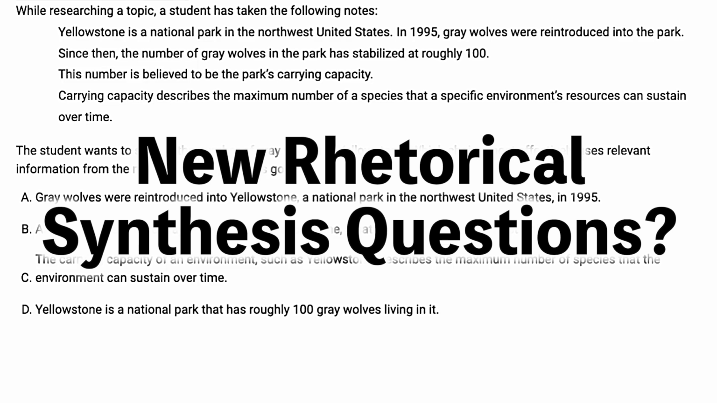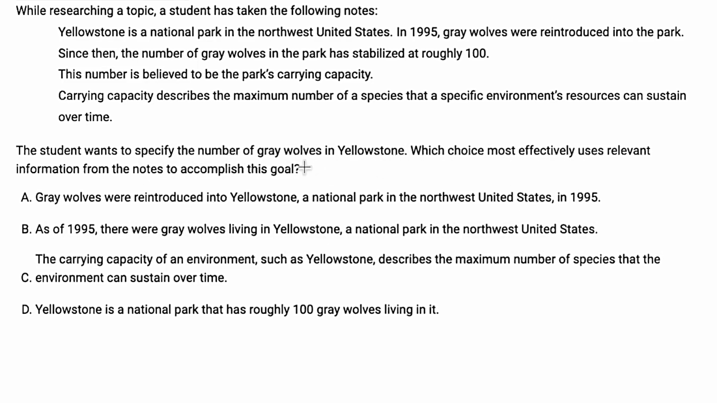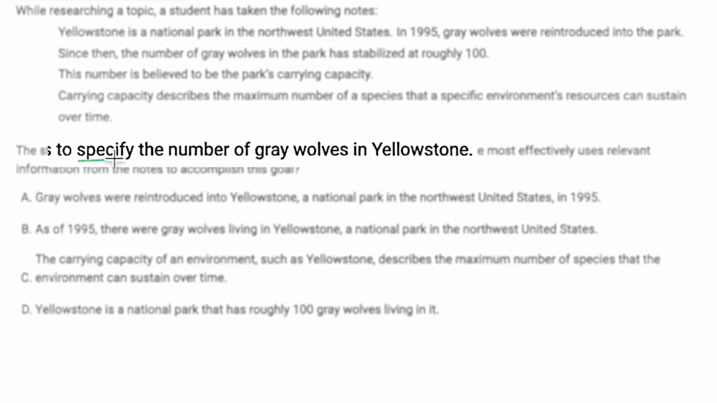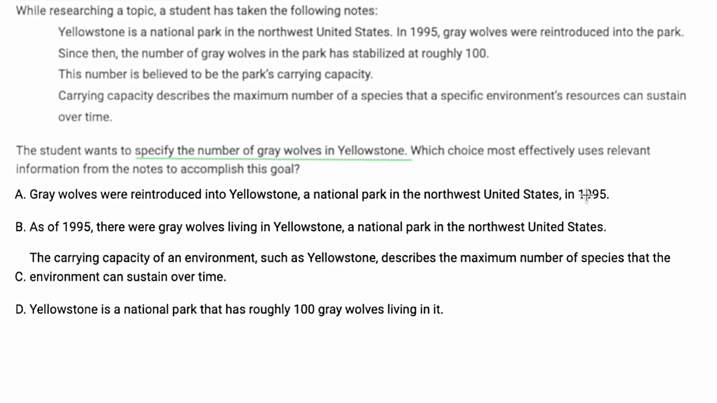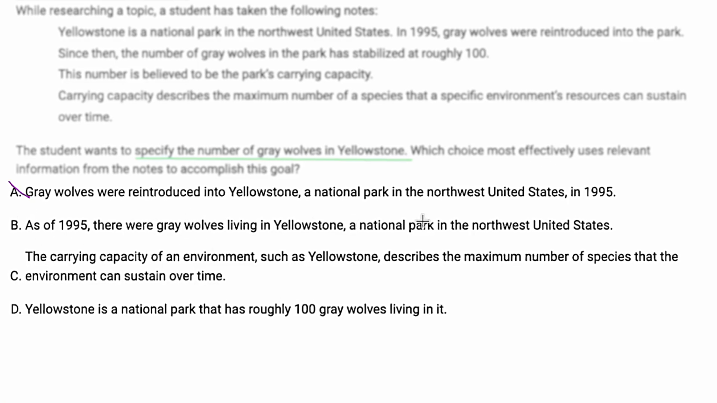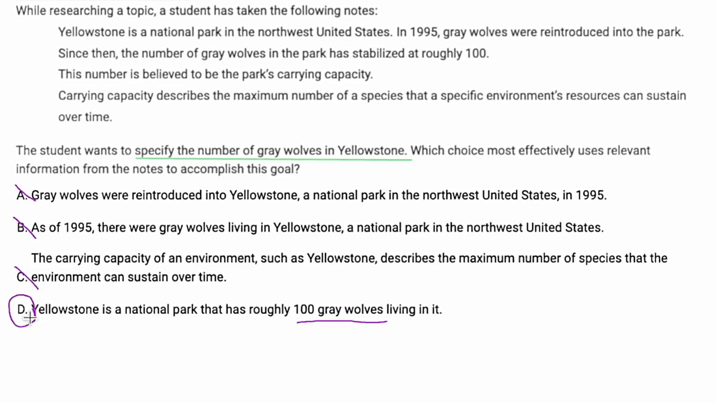First up, I'm guessing you're going to be able to handle rhetorical synthesis questions without reading the notes. And normally it would look something like this. All you have to do is focus on the goal. So here we want to specify the number of gray wolves in Yellowstone. So then I eliminate answers that don't specify the number. Choice A, I don't see a number. Choice B, I don't see a number. Choice C, I don't see a number. Choice D, Yellowstone is a national park that has roughly 100 gray wolves. Boom, got my answer, right? That's what it normally looks like.